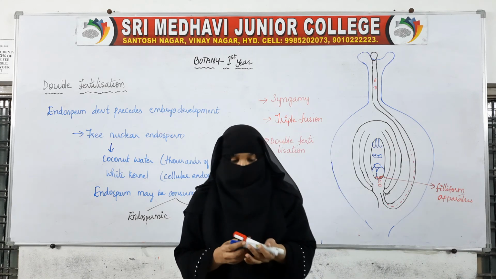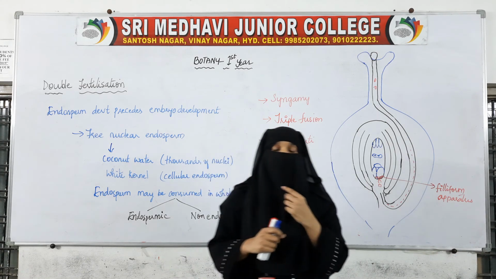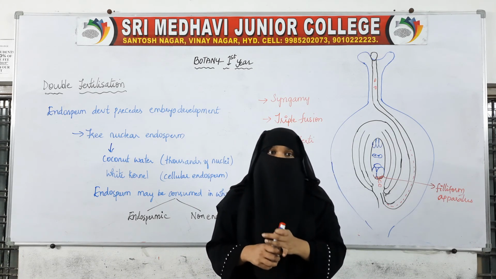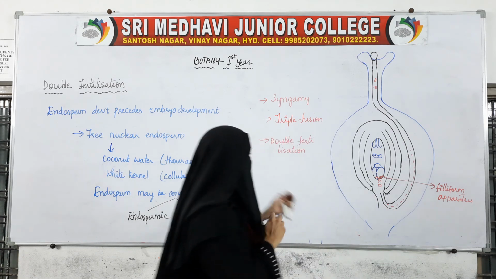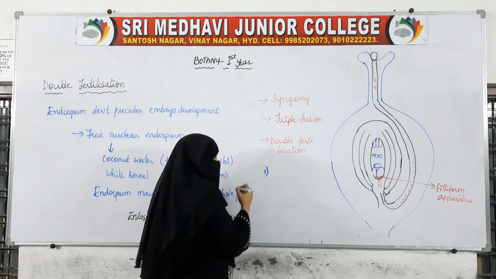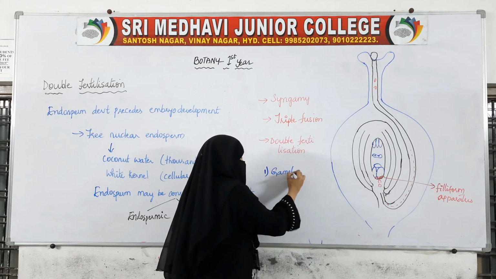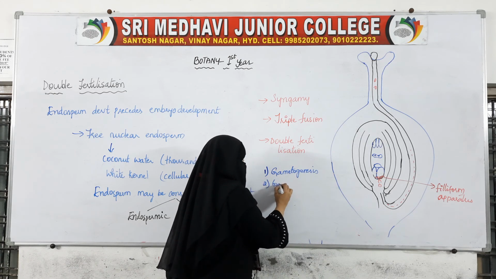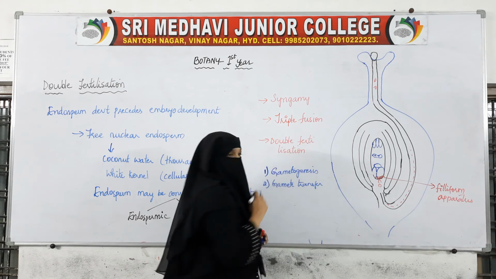Welcome everyone. In the previous classes we have studied the post-fertilization events. Now we will see how fertilization takes place. In the events of sexual reproduction, we have seen gametogenesis, and gamete transfer is also over, that is, with the help of pollination.